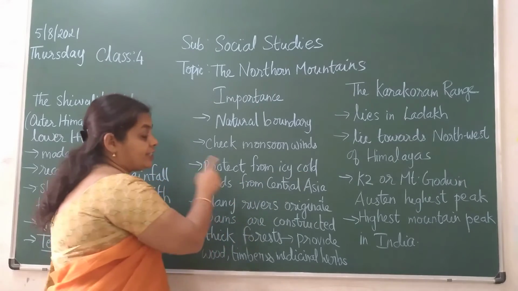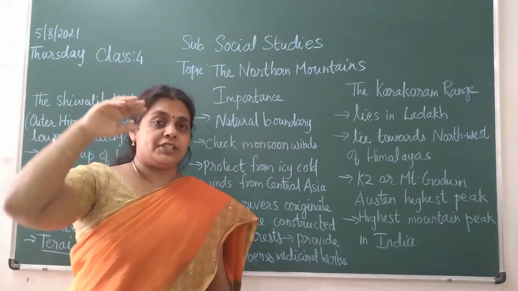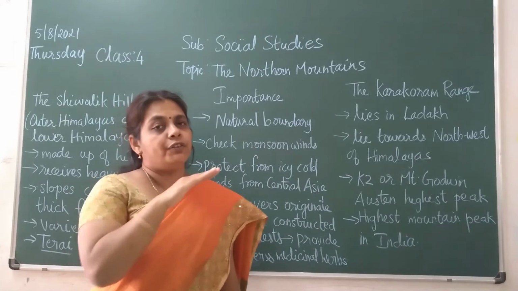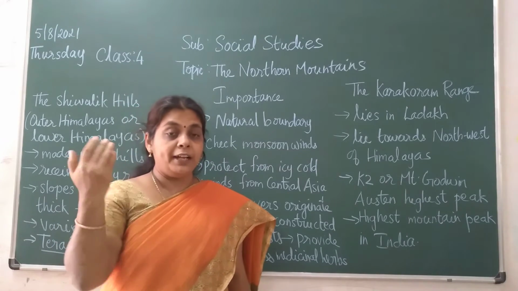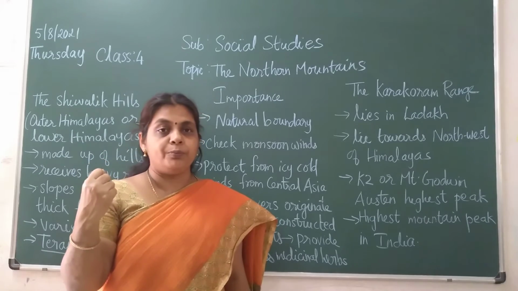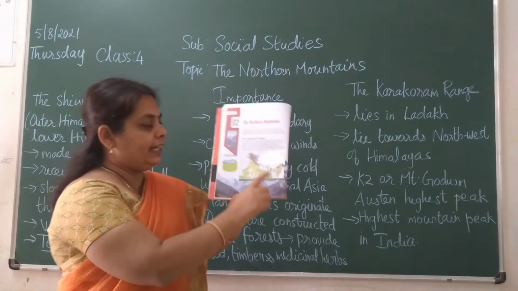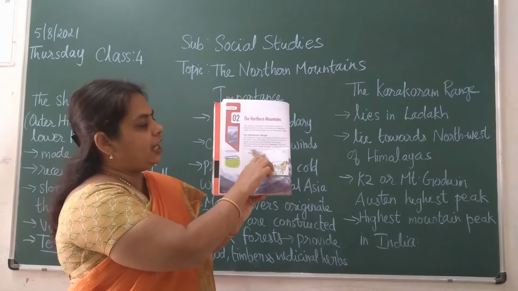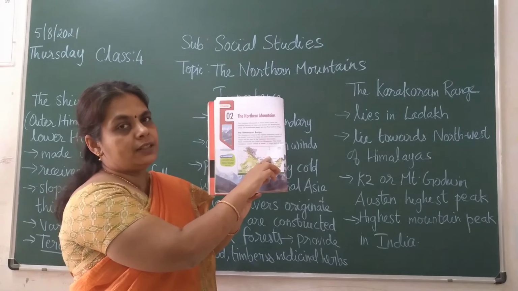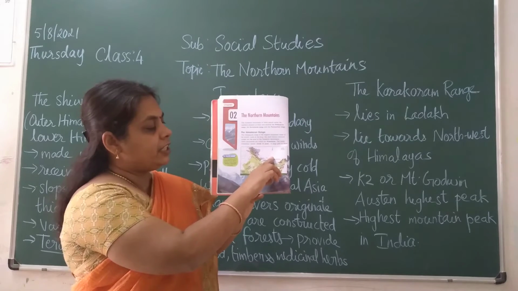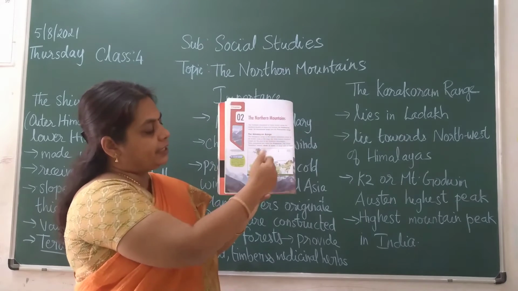Icy cold winds. You know, Arctic Circle, children. In the Arctic it is fully covered with snow. So what happens from that place? The cold wind blows, children. Central Asia means China, Russia is there. These parts are all covered up, and we call it Central Asia. So cold winds come like this, children.